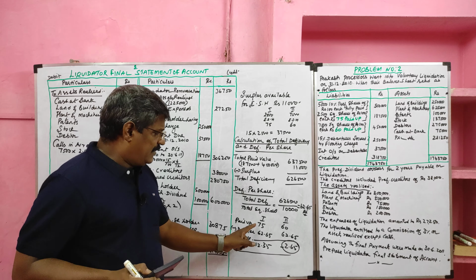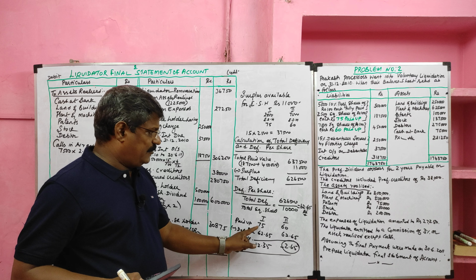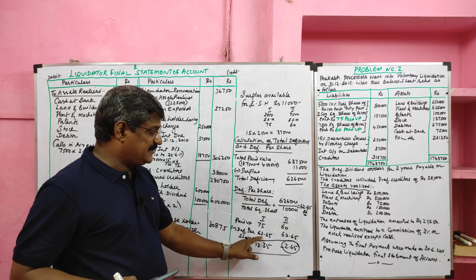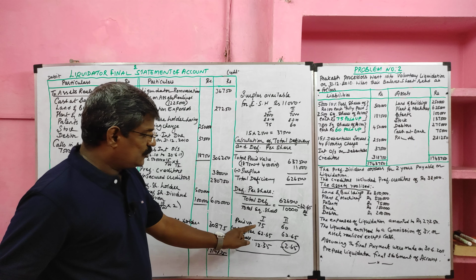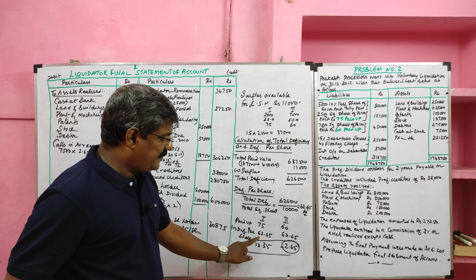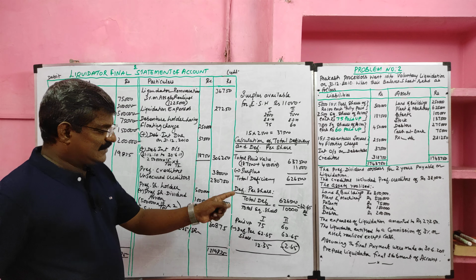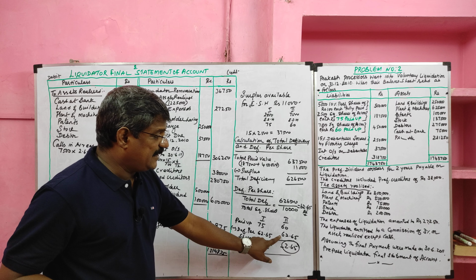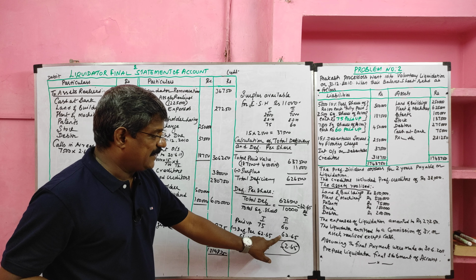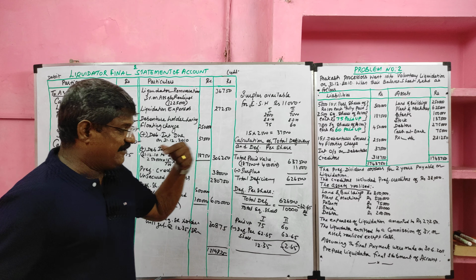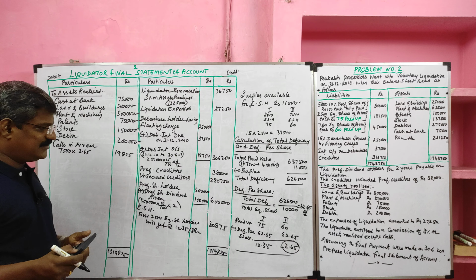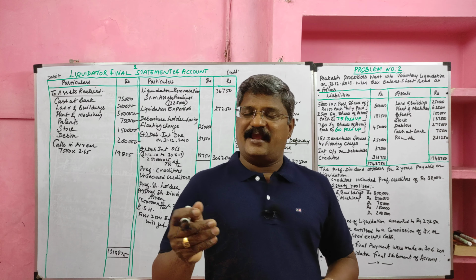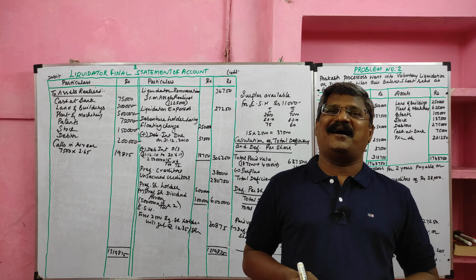What we did: the first type of shareholder paid up value 75, their per share deficiency is 62 rupees 65 paise. They paid more, so the difference should be returned to them. The second one paid up value 60, deficiency per share is 62 rupees 65 paise. The shortage we should collect from them as calls in arrear. Students, we completed the second problem in relation to the liquidator's final statement of account. In the next class we will solve a different problem. Till then, bye and thank you.